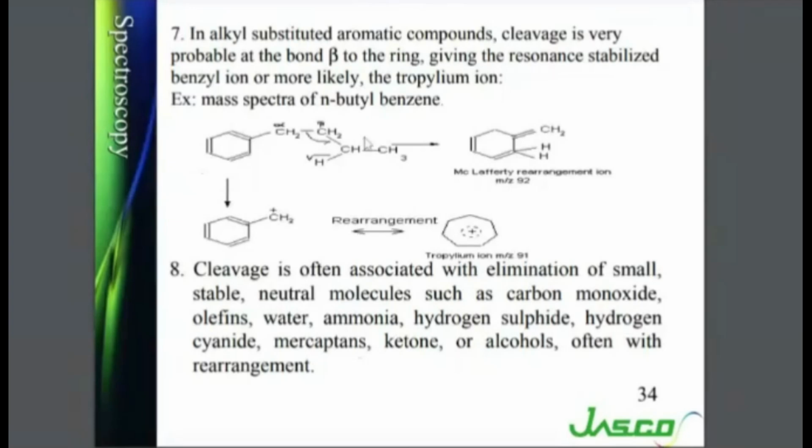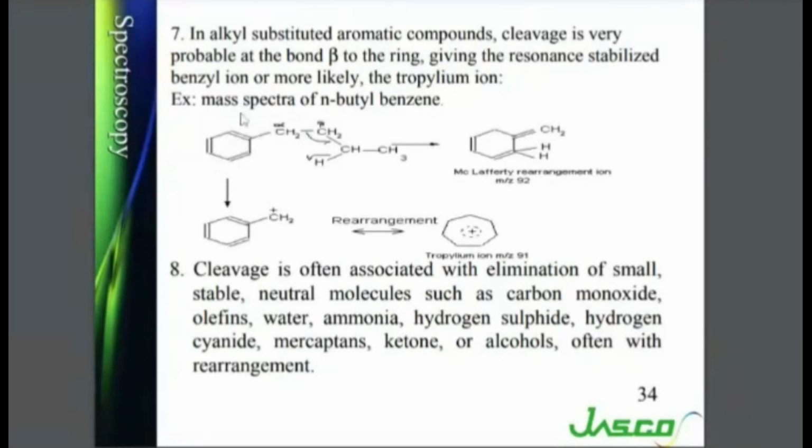So this is n-butyl benzene. When it acquires a charge by electron bombardment, it is more likely that the beta bond will get cleaved. See, this is the alpha bond and this is the beta bond. So cleavage of this bond will occur. One electron will shift over here, one electron will shift over here, one electron from this pi bond will come here, and positive charge will be transferred to the ring.